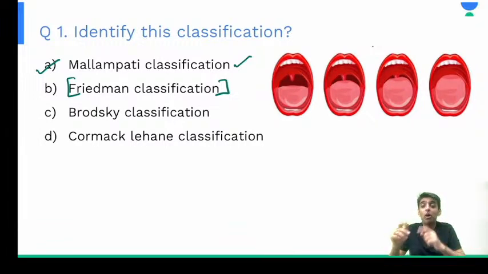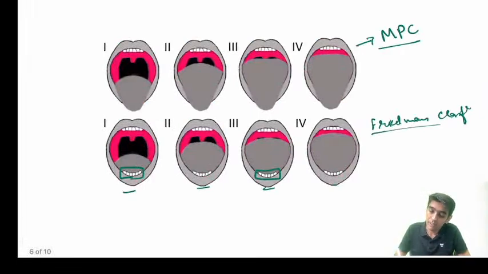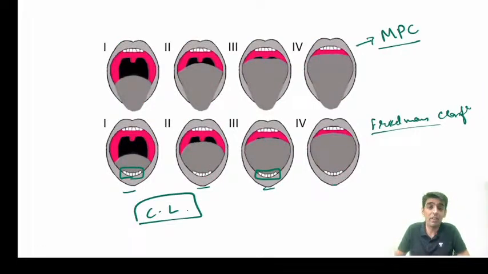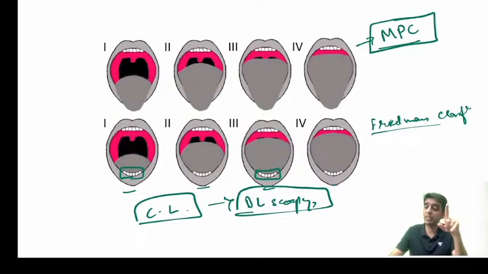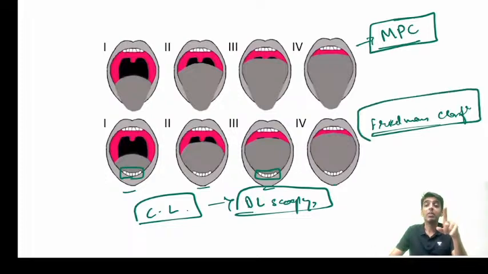So what about Cormack-Lehane classification? Cormack-Lehane or CL classification that we have already seen. This is usually done during direct laryngoscopy, depending upon the vocal cords that are visible. So these are the three things that we have discussed in our airway classification. This question can have two answers. One is your Mallampatti classification. Second, Friedman classification. Since it was there in the option, therefore we are talking about it.